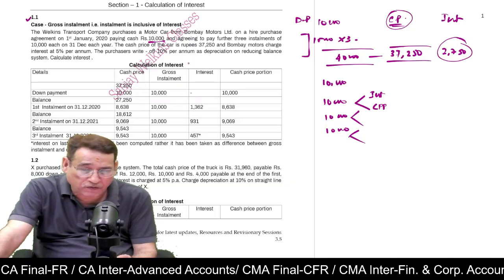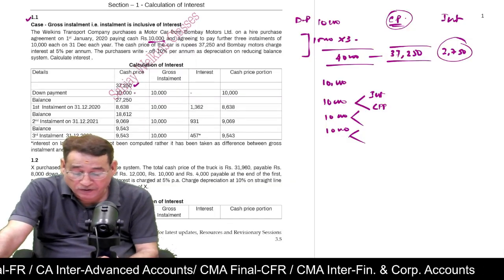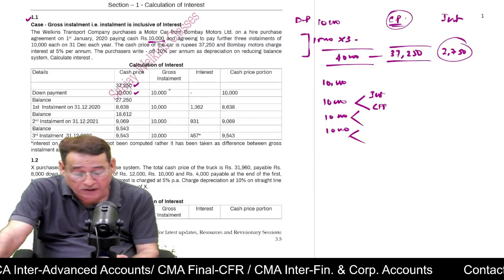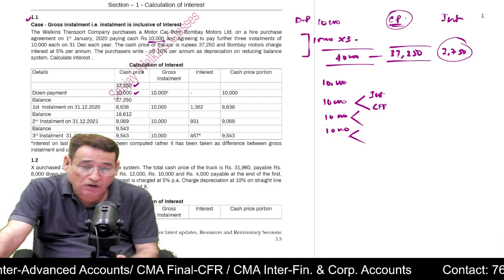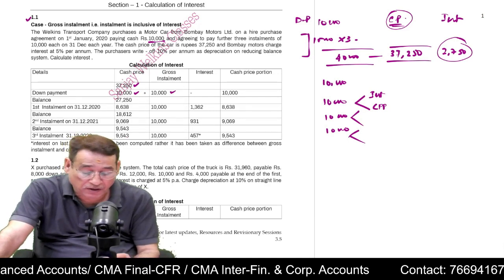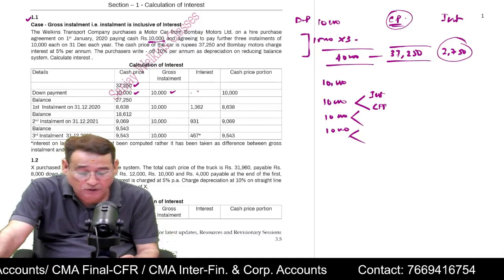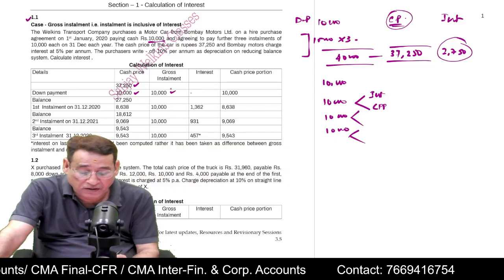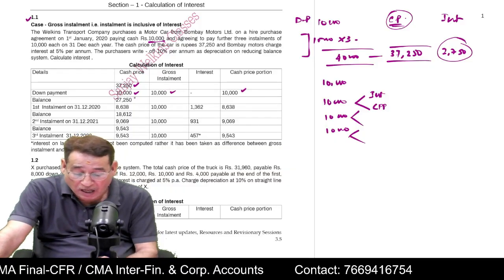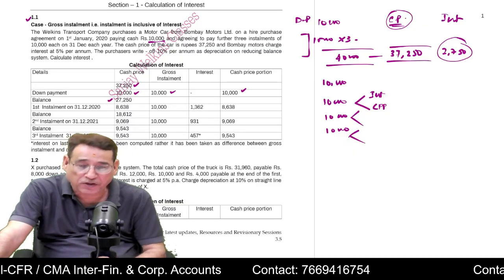So first of all, as far as calculation of interest is concerned, you are going to write here the total cash price, and you subtract the down payment. In fact, your down payment is 10,000. Actually, your down payment is also known as zero installment. Correct? Zero installment, 10,000. Because it is the down payment and you have paid it the moment you acquired the asset, no question of any interest. That means this entire 10,000 is for the cash price portion. After subtracting the down payment, you are going to get a balance of 27,250.